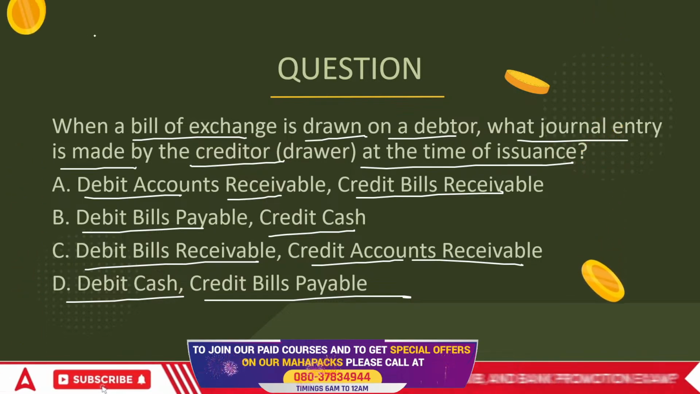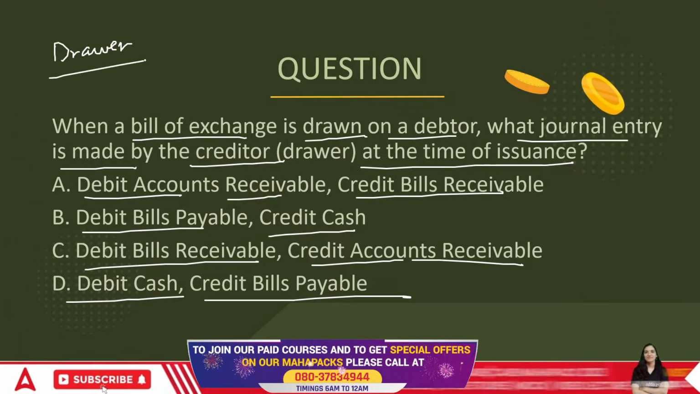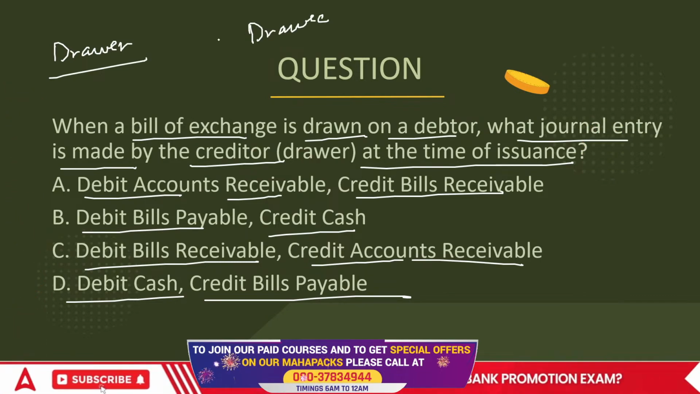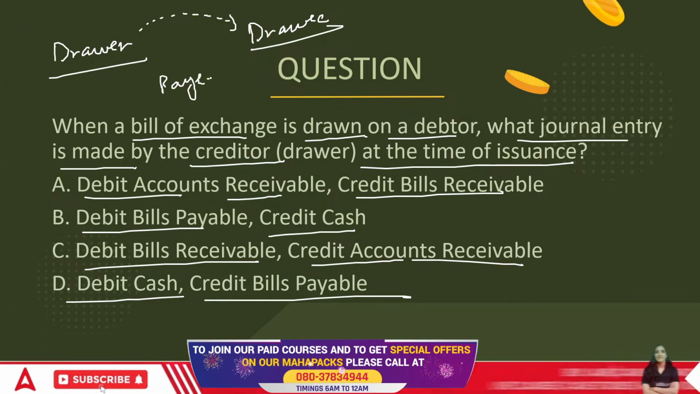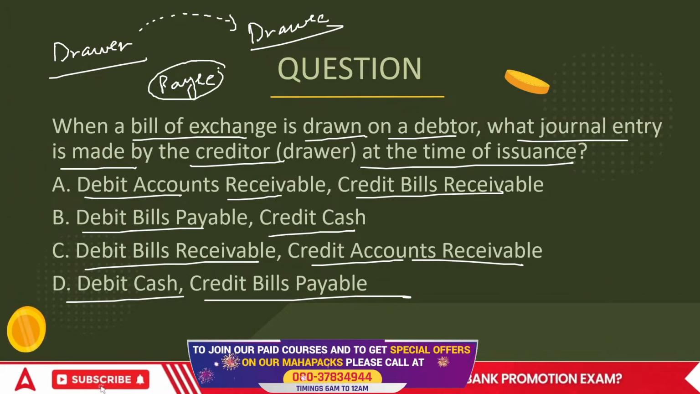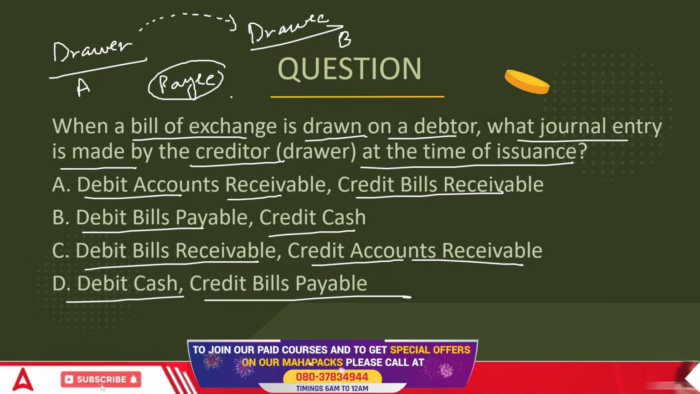When you issue a bill, there is a drawer who issues the bill. There is a drawee on whom we issue the bill. And there is something called the payee, to whom the bill is given. How do we work upon this? Drawer is A, drawee is B, and payee is again A.